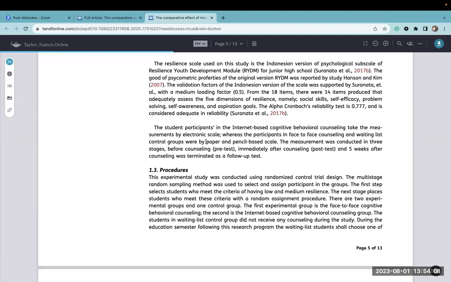Now we're going to look at not only the 3 groups that the students were divided into, but we're going to look at 3 stages in which the data is collected. So they're going to complete a pre-test, a post-test, and a follow-up 5 weeks after counseling. So those are going to be our time stages, and that's what makes it repeated measures, because the same students are being tested 3 times.